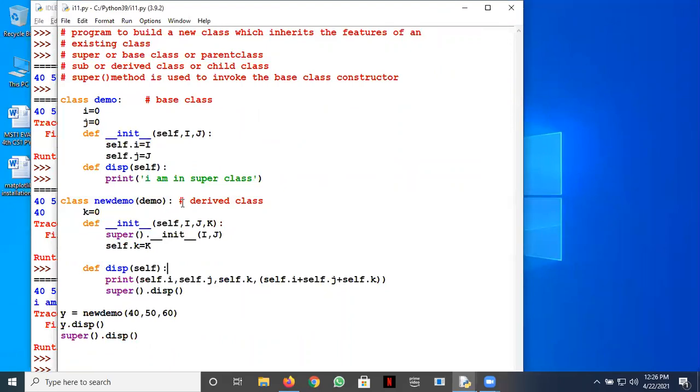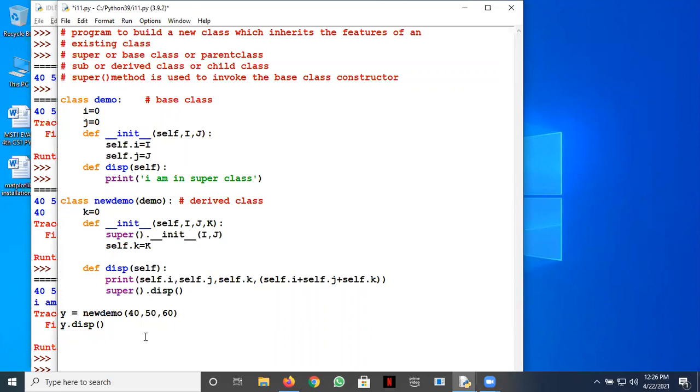Somebody can suggest something. Where are we doing? What is the error here? Yeah, Angad has raised hands. Yes, Angad. Sir, below we have written super dot disp, that is why it is not running. Yes sir. Oh, very good. Yeah, we didn't delete that thing.